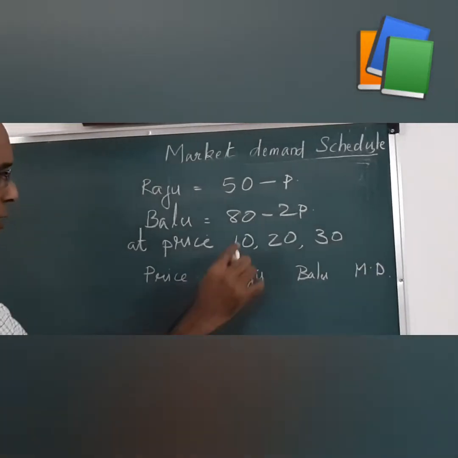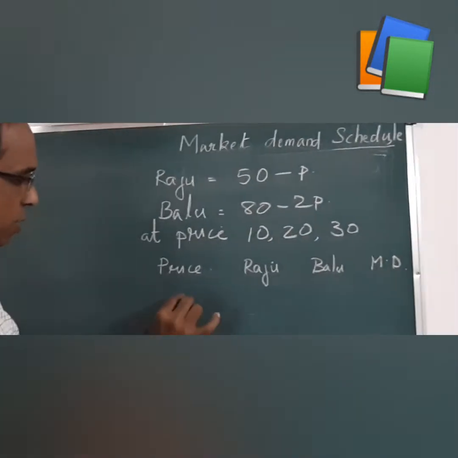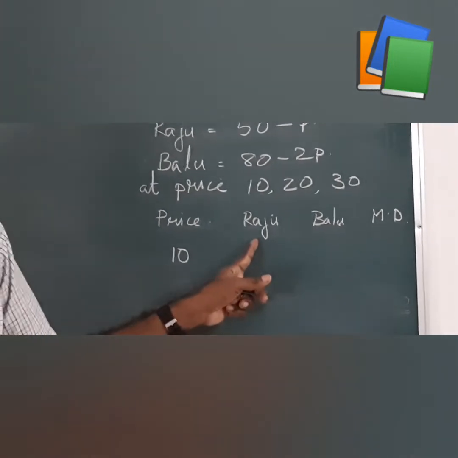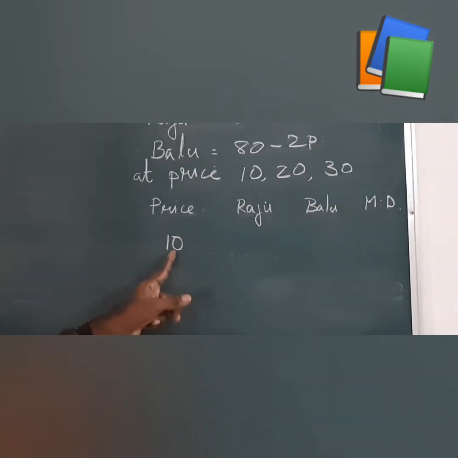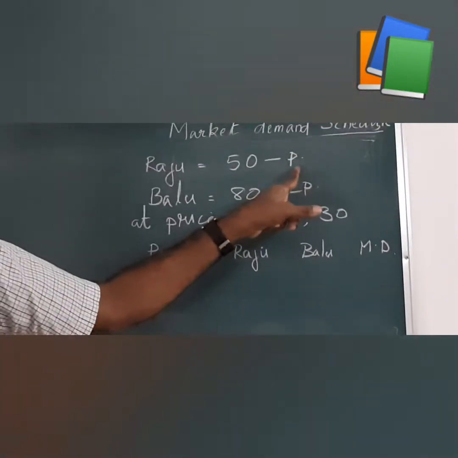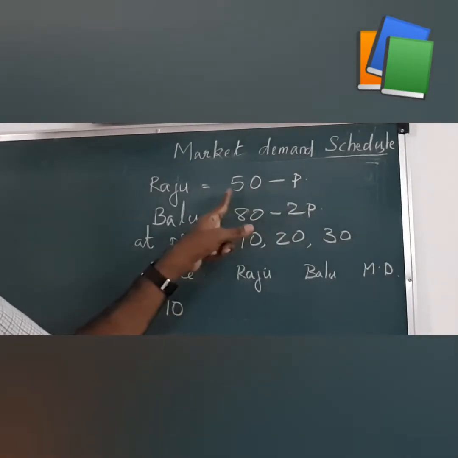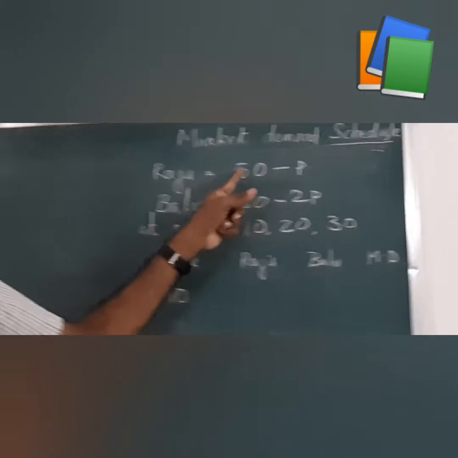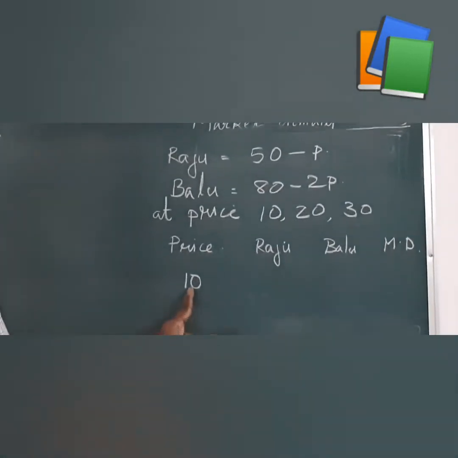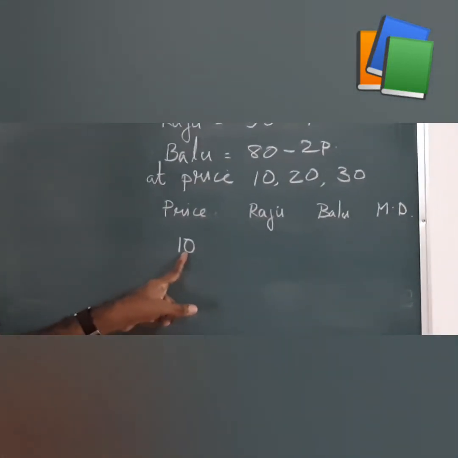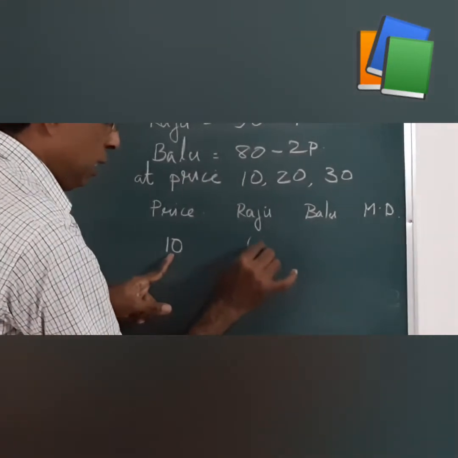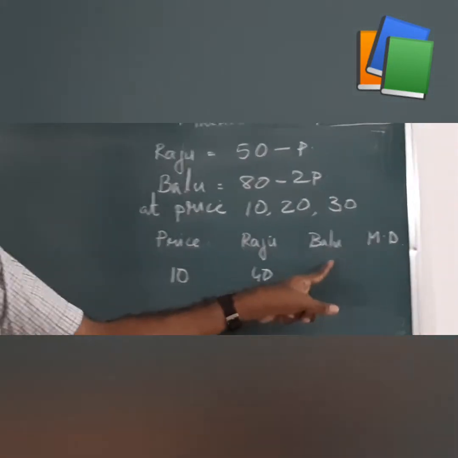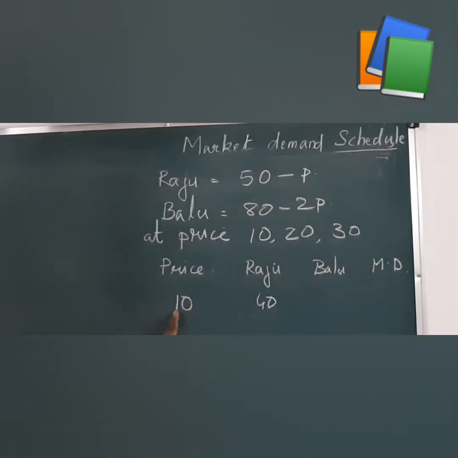At a price of 10, what is the demand of Raju? Substitute this price in his demand function, 50 minus P. That is 50 minus 10, that is 40. Then what is the demand of Balu at rupees 10?